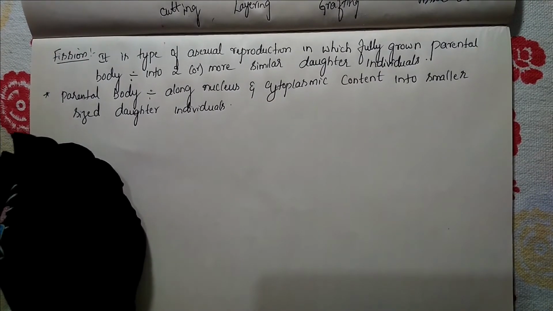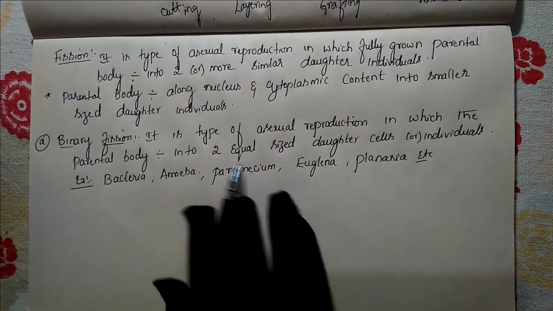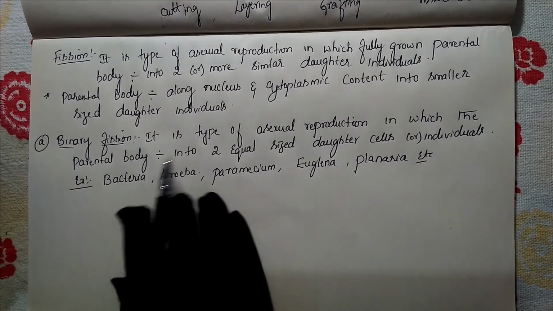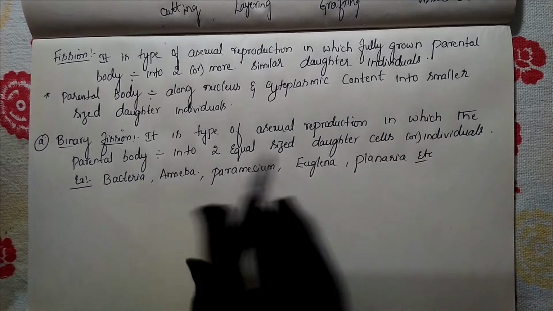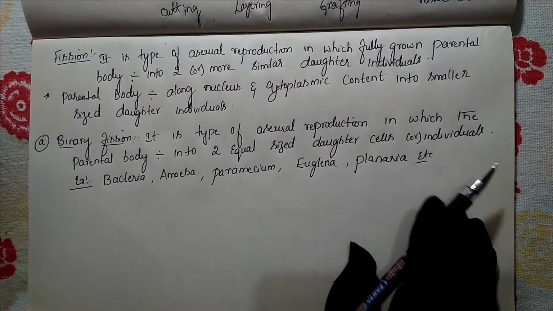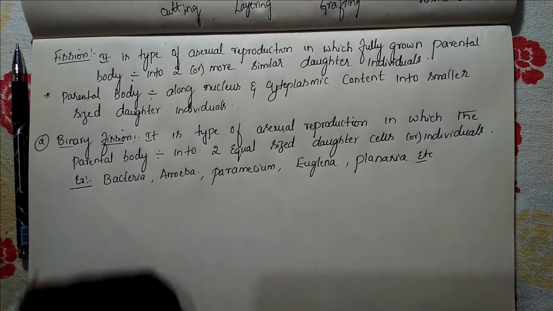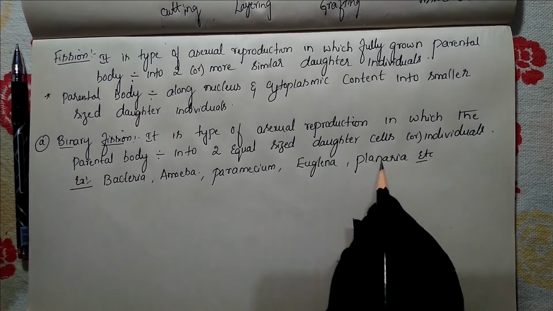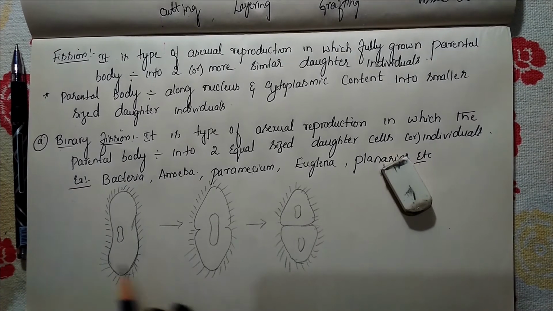Now let us discuss binary fission. Binary fission is a type of asexual reproduction in which the parent body divides into 2 equal sized daughter cells. The nucleus gets divided, later the cytoplasm gets divided, and it produces the 2 daughter individuals. Examples are bacteria, amoeba, paramecium, euglena and planaria.